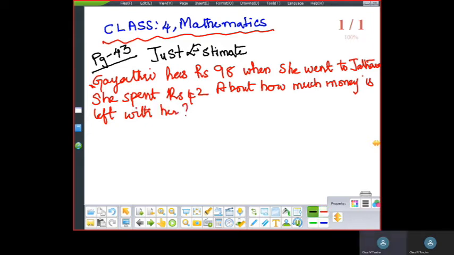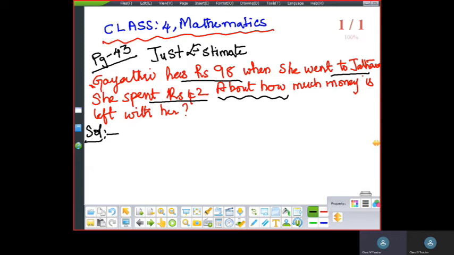The solution for this one. Let me first explain the question, students. Gayatri has rupees 98. When she went to the Jatara, she was having 98 rupees, and in the Jatara she spent 42 rupees. About means this is an estimation problem.